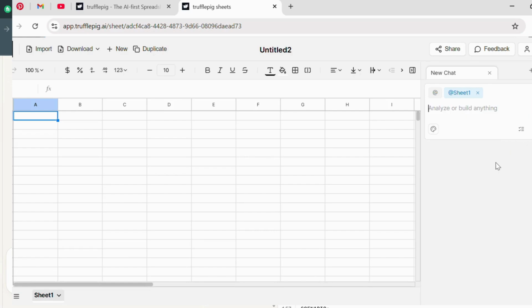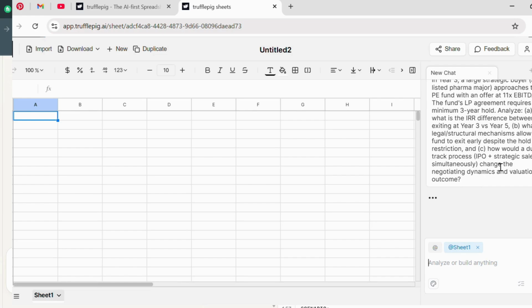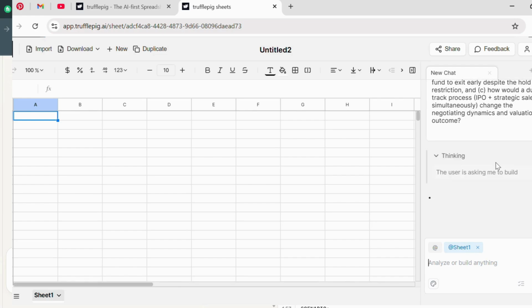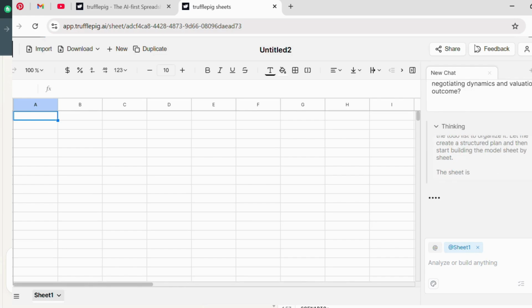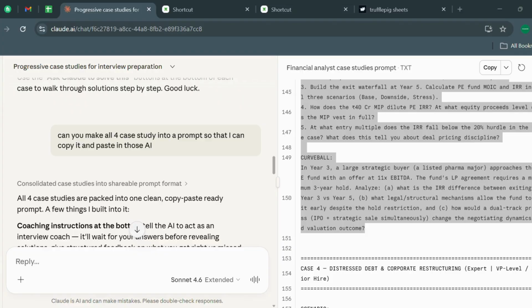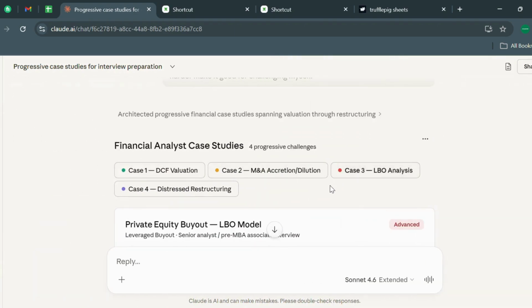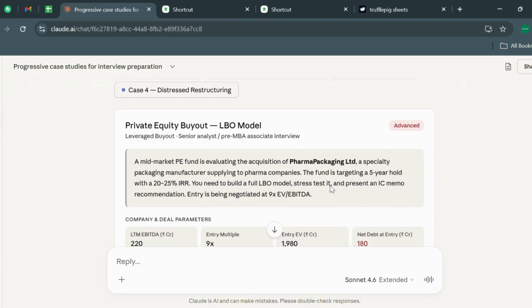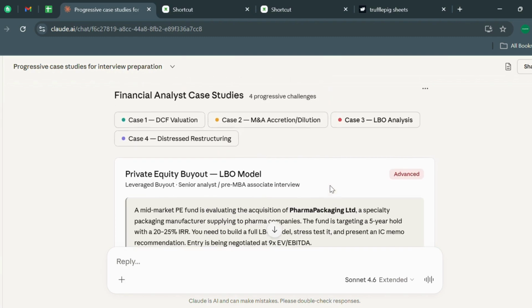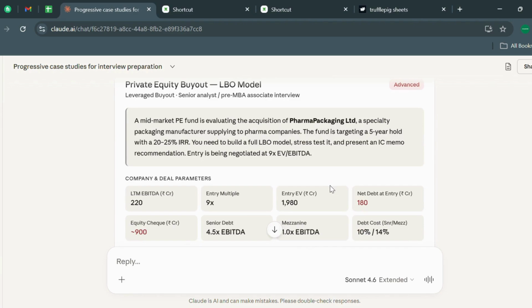Truffle Pig is actually for very simple financial models, and it does not have the capacity to make really good financial models, but for the simpler ones, nobody can battle with this particular area. So till then, let's see what actually is our third case study, LBO analysis. It seems quite difficult, and it is also shown as an advanced level. We have actually used both an easier version with Truffle AI and Shortcut AI, and you have seen the output, and it looks very amazing to me, honestly. Let's see what it is.